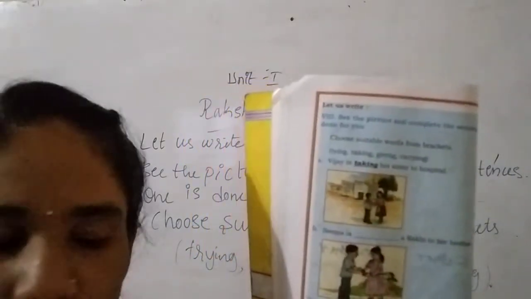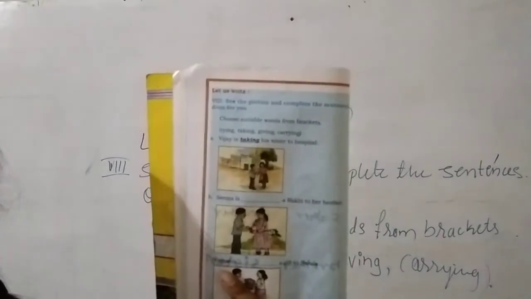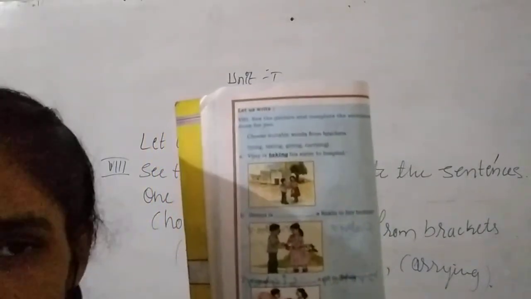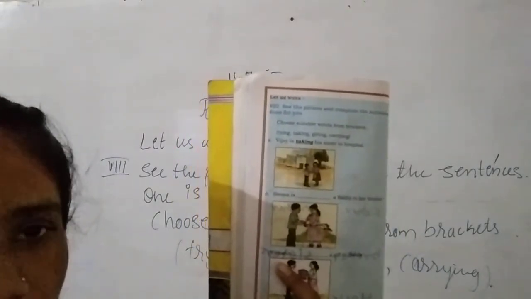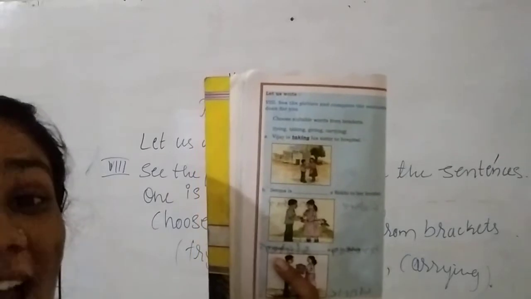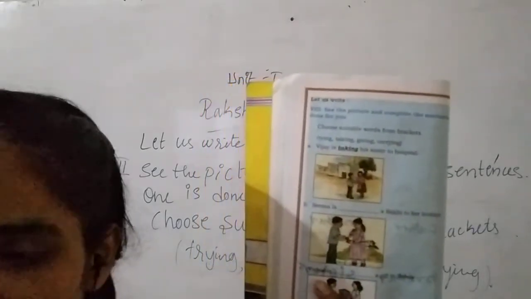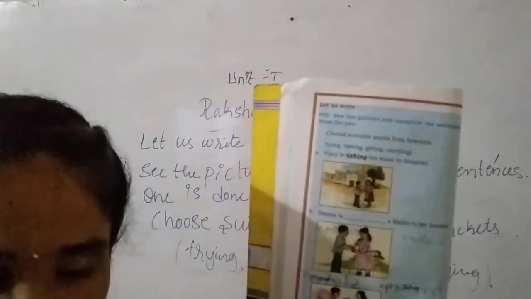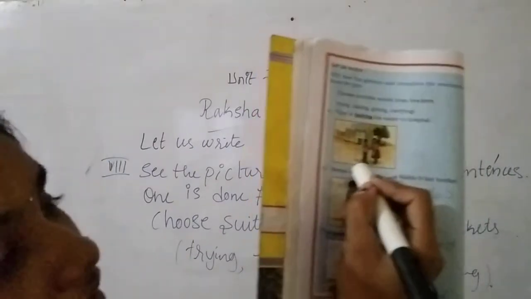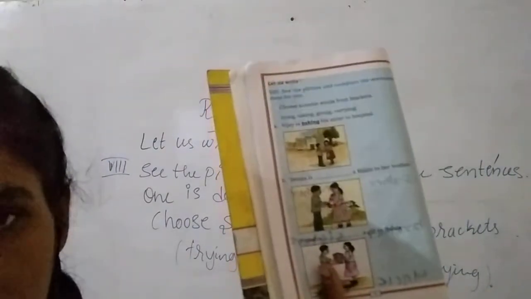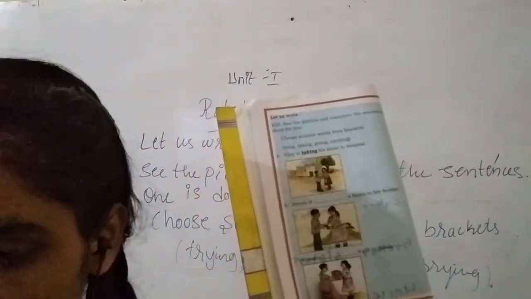Which word is suitable for the blank? What action is taking place here? Yes, tying. The action tying is taking place. So in this blank we have to write tying. Okay? So let us move to the next picture.